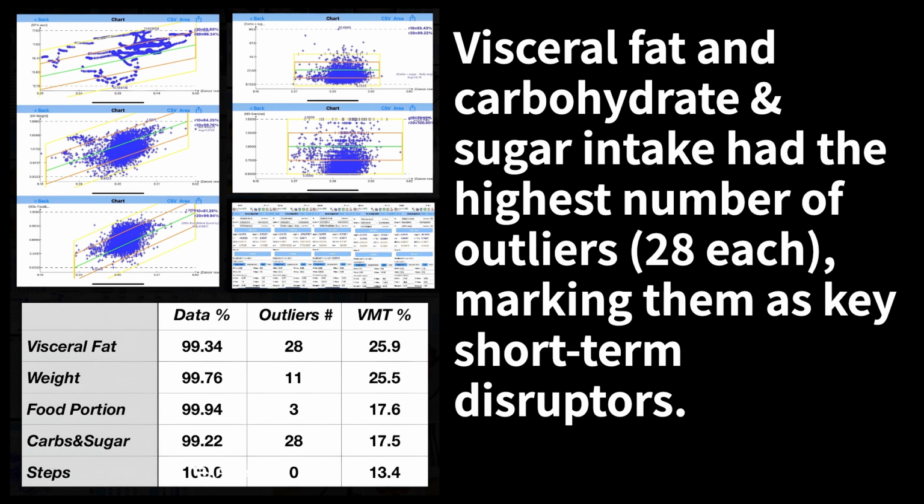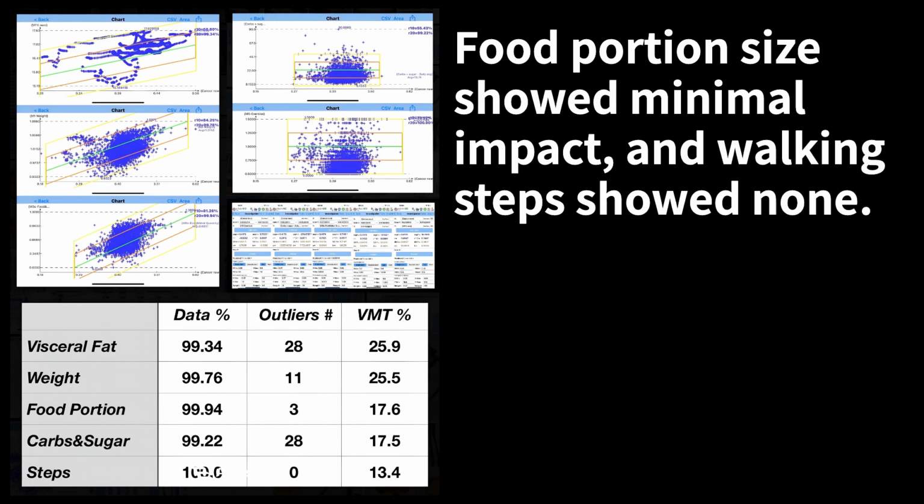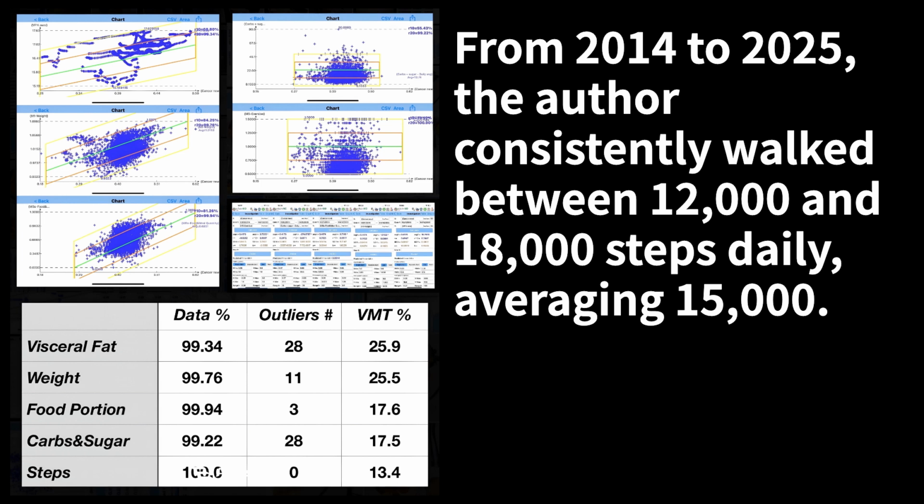Visceral fat and carbohydrate and sugar intake had the highest number of outliers, 28 each, marking them as key short-term disruptors. Body weight followed with 11 outliers. Food portion size showed minimal impact, and walking steps showed none. From 2014 to 2025, the author consistently walked between 12,000 and 18,000 steps daily, averaging 15,000.